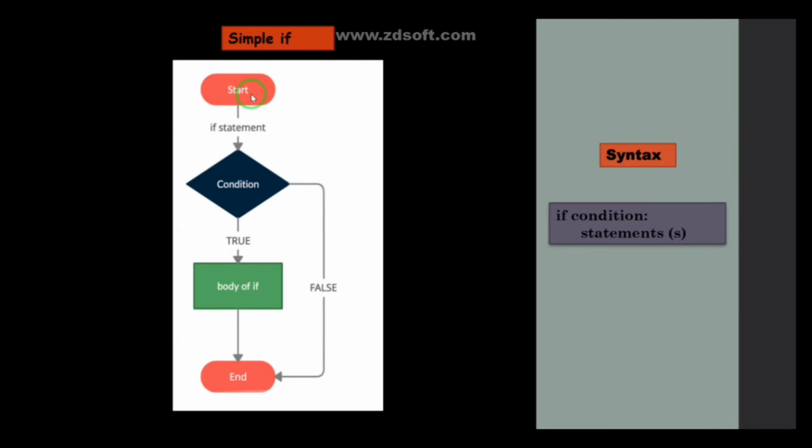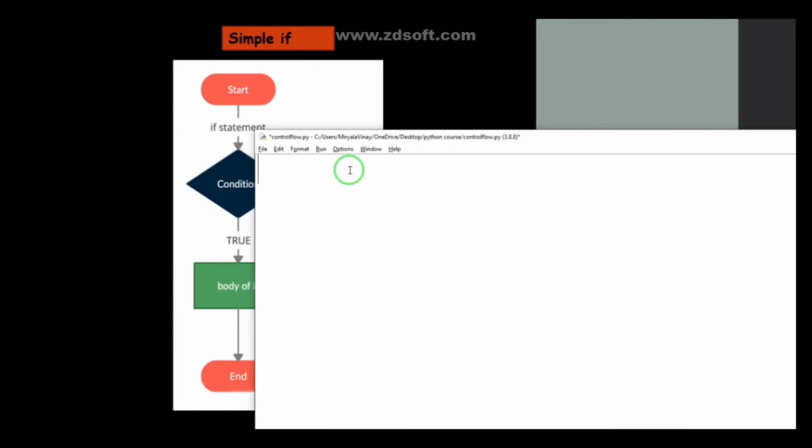It will start, and if the condition is true, it will enter into the if and the statements will be executed. If it is false, it will come out of the if and will not execute these statements, and it will end. Let me give that example also. Suppose I have a variable a equal to 23 and another variable b equal to 24.